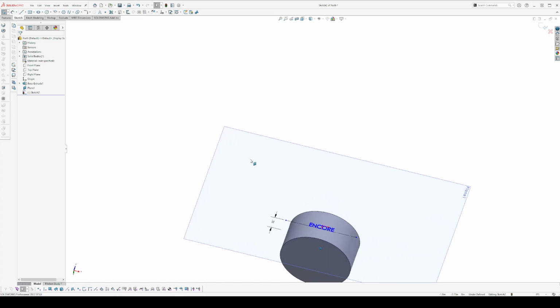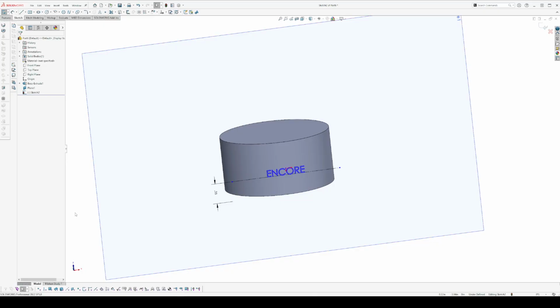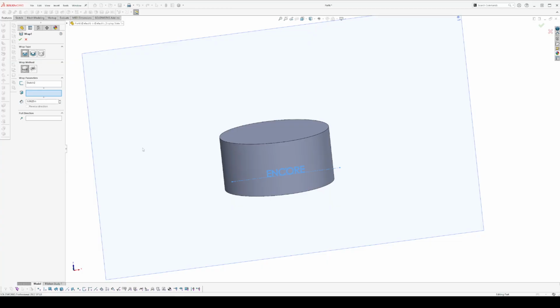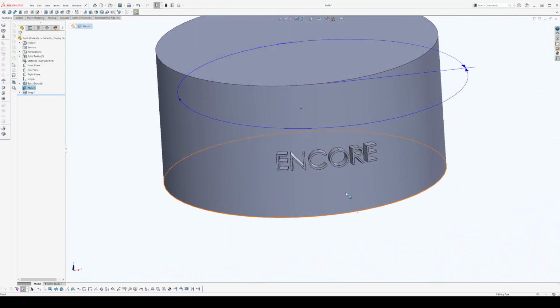And now let's try to do the same operation. Let's exit the sketch, select the sketch, wrap it about this cylinder, 1/16 of an inch, embossed, and there it is.